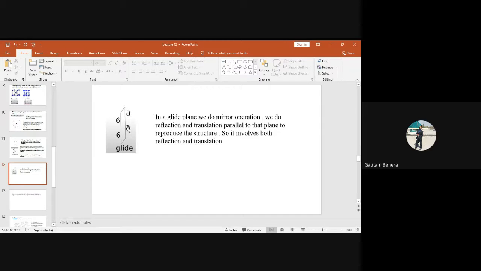And translation, you can understand how it is translating. But there is no rotation, unlike in the screw one. Here translation will be there instead of rotation. In the screw one, there is both rotation and translation. Okay, fine.